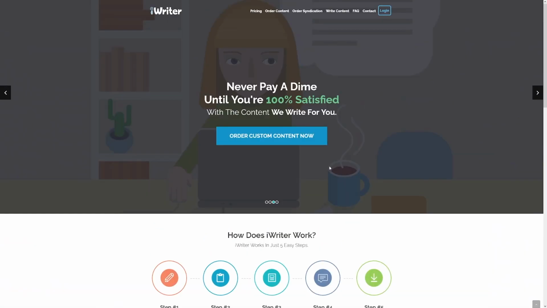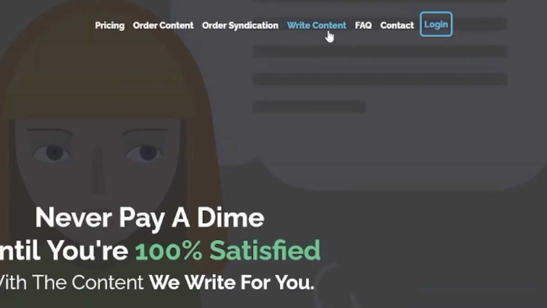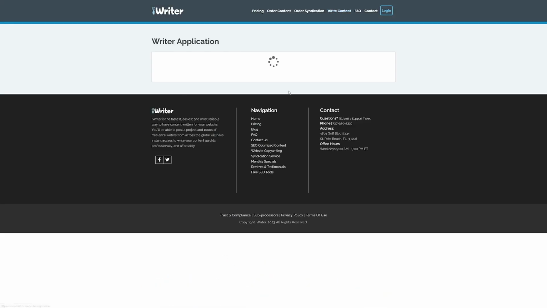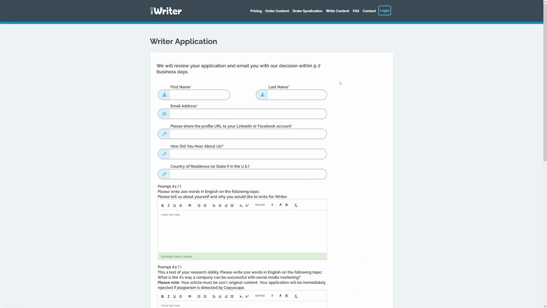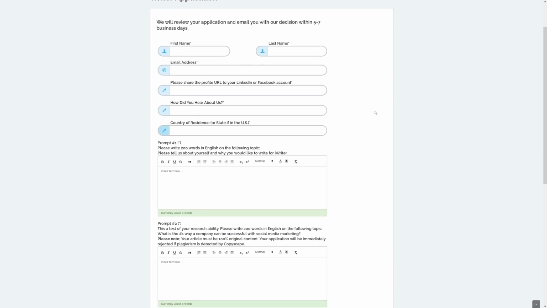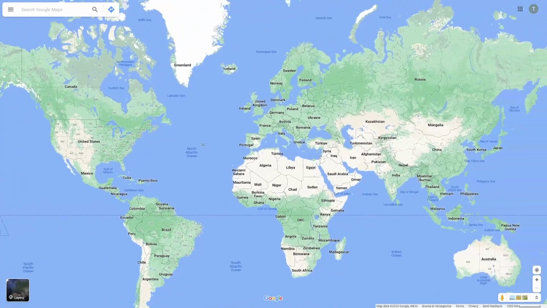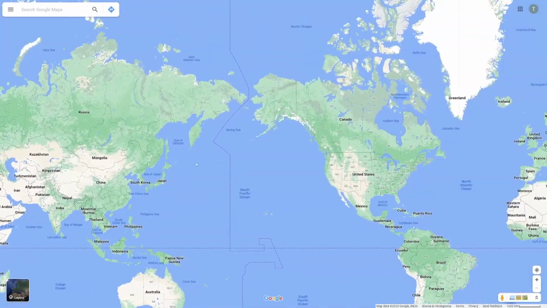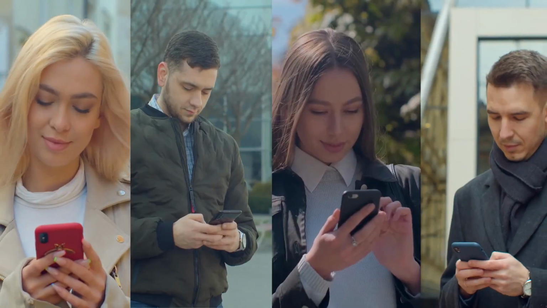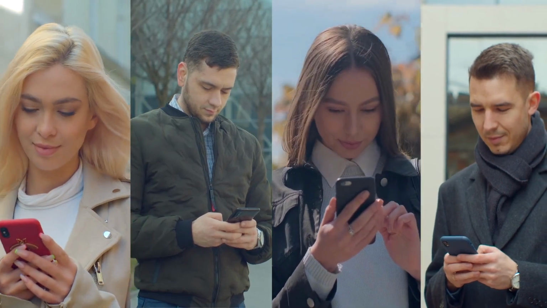If you want to start with iWriter.com, you can just land on the page and click on this button, which is entitled Write Content. That is the feature that they have. In here, you just have to complete simple information about yourself, such as first name, last name, email address, and basic information. Country, you can just choose whichever. This is going to work all around the world, so you don't have to worry about that. Basically, anybody can get the money with this if you just apply yourself.